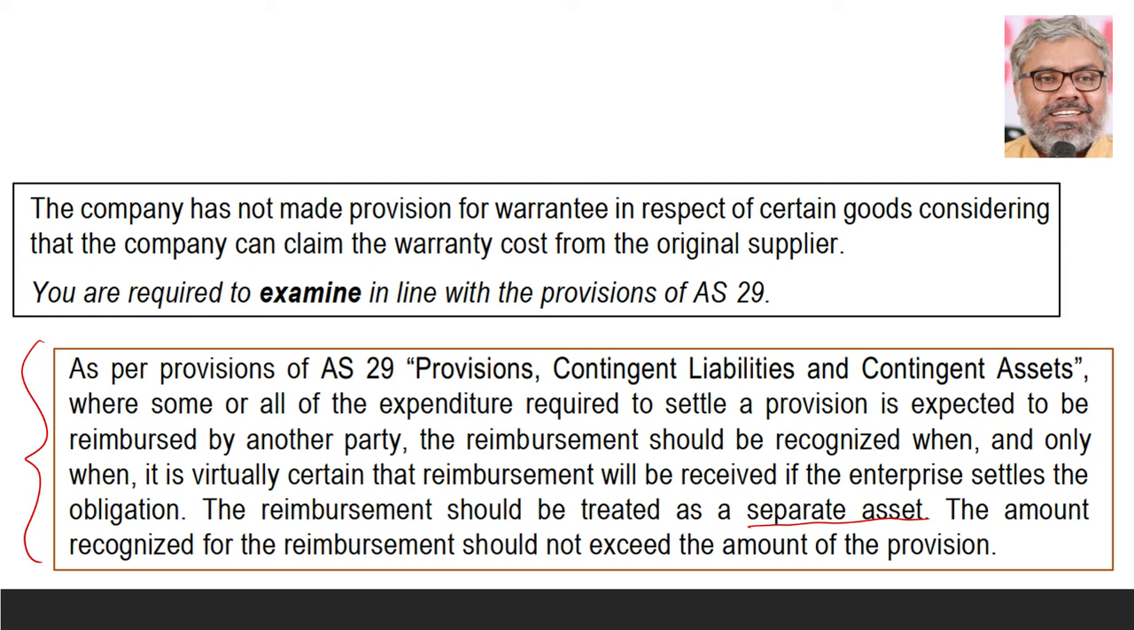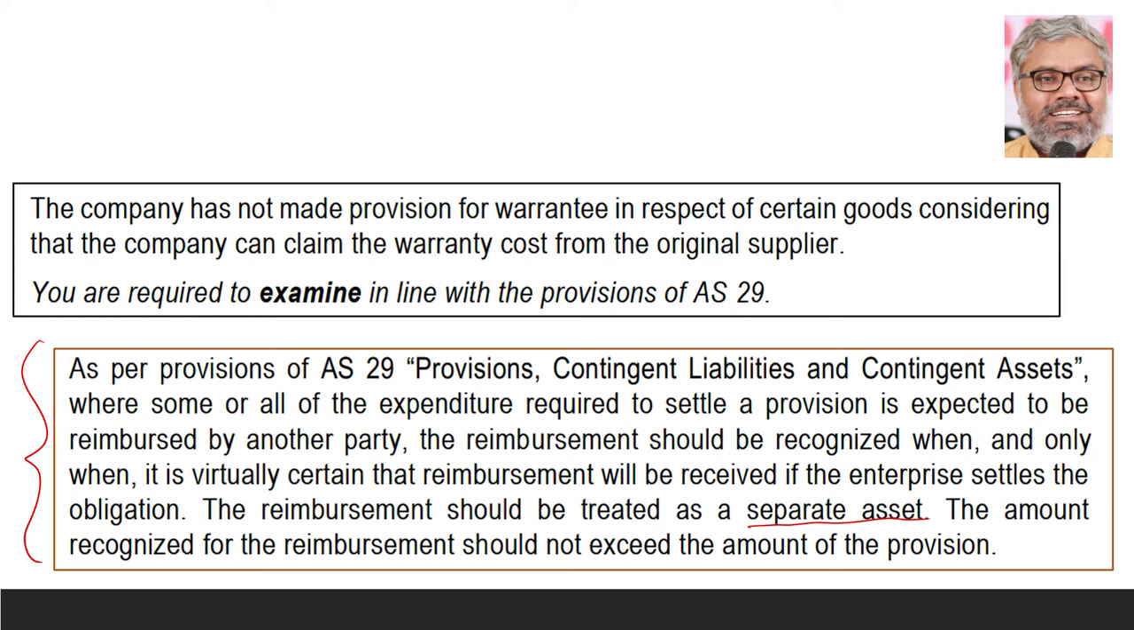But still, in this scenario, they have just ignored the creation of provision itself with a claim that anyway we will get reimbursement from the original supplier. Why should we provide for? So, is it correct treatment from the company? Answer is no, it is not correct treatment. If at all they have a reimbursable possibility, and that too, when and only when it is virtually certain that the reimbursement will be received, then they may create a separate asset in the form of reimbursement possibility. But they cannot completely ignore the provision.